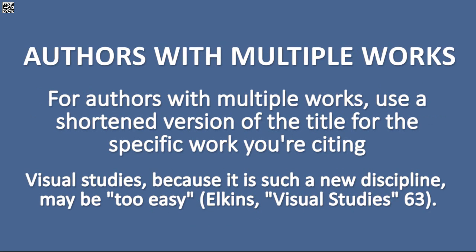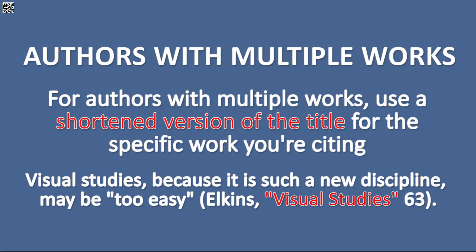If you're using more than one work by an author, use a shortened version of the title in your citation to specify which work you're citing. Looking to the example below, here we use Visual Studies as a shortened title to let our readers know specifically which of Elkins's pieces we're quoting.